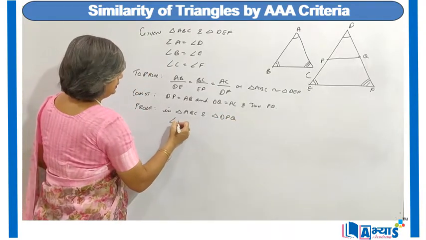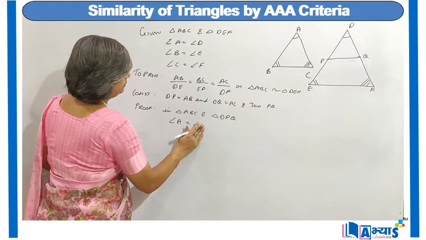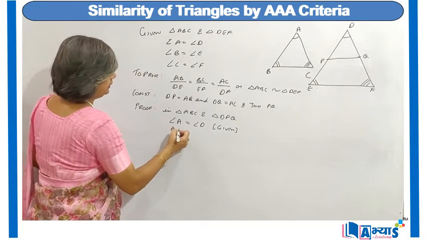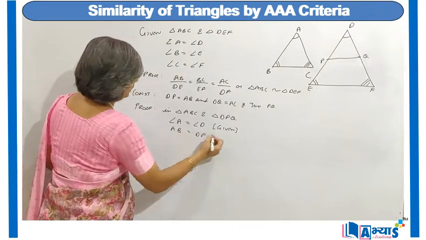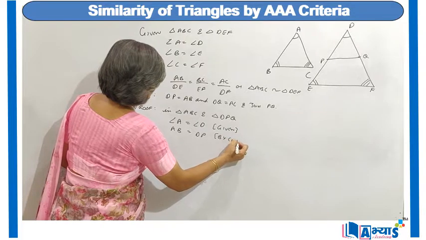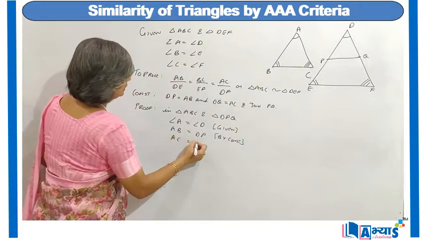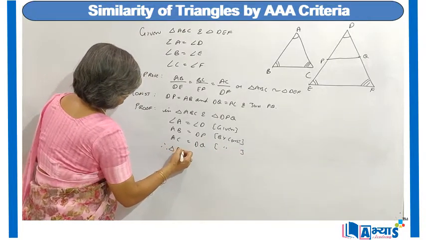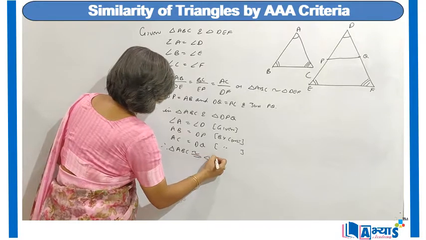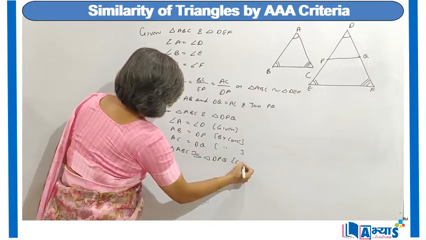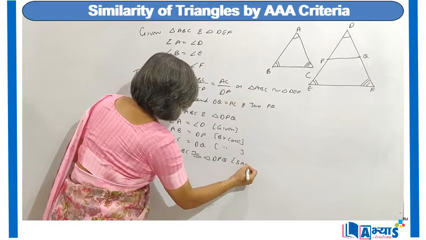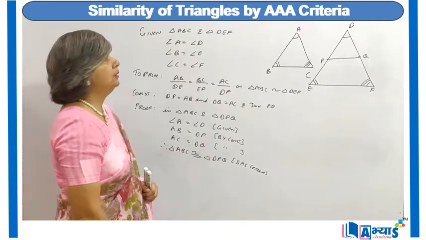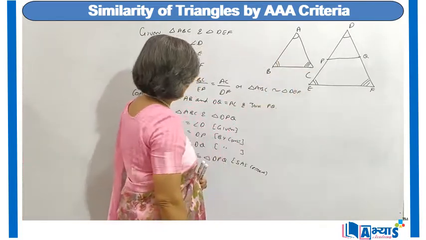Angle A is equal to angle D. It has been given to us. AB is equal to DP by construction, and AC is equal to DQ by construction. Therefore, triangle ABC is congruent to triangle DPQ by SAS criteria. That means side, angle, side criterion.